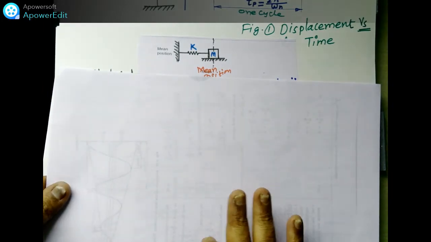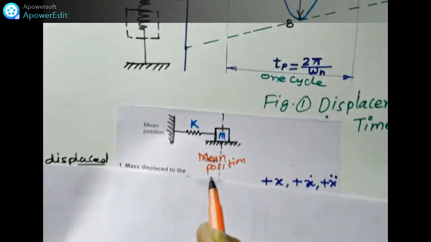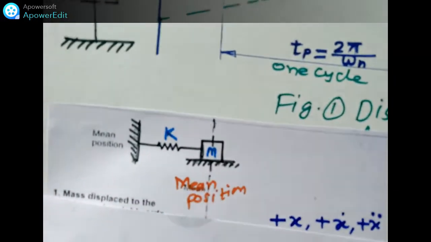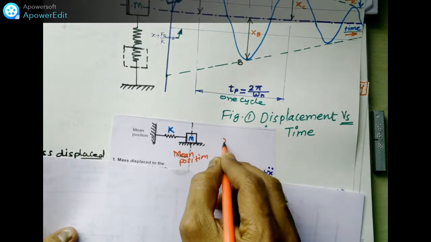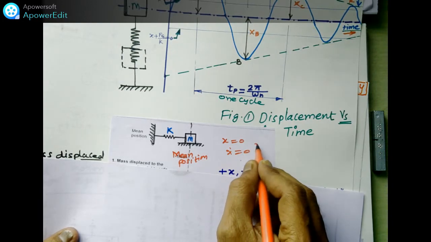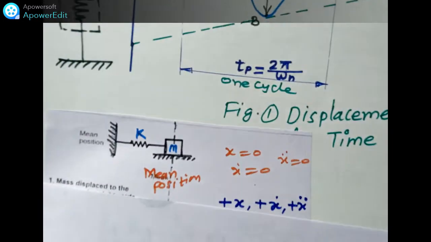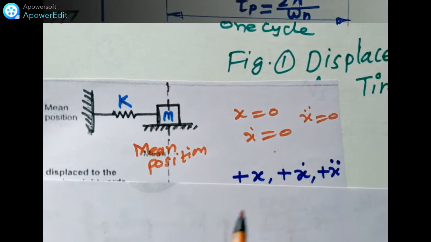When it is at the mean position, x is 0, x dot is 0, and x double dot is also 0. In this mean position, all the values are 0.